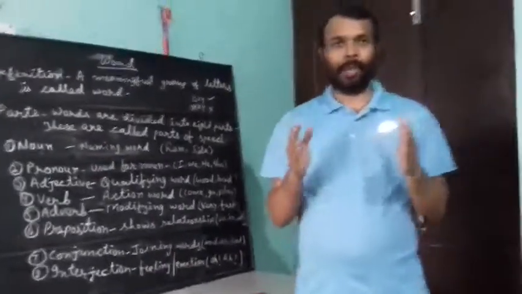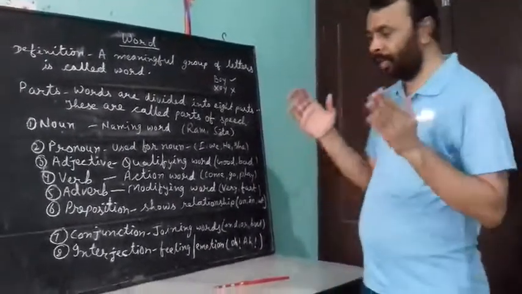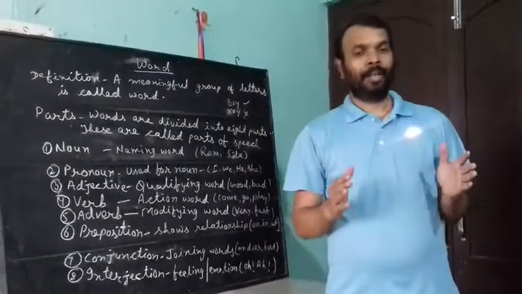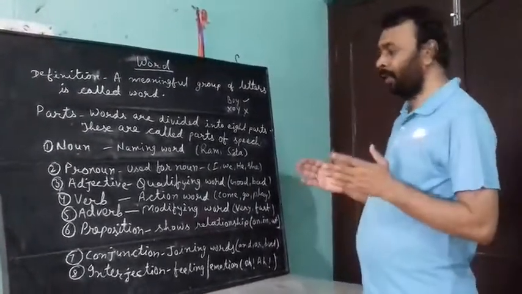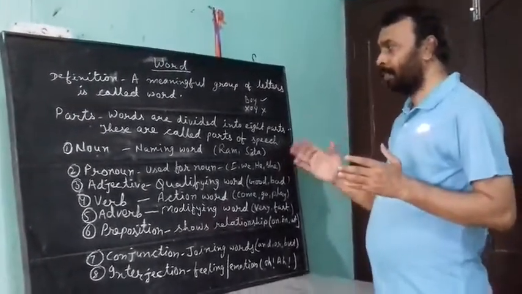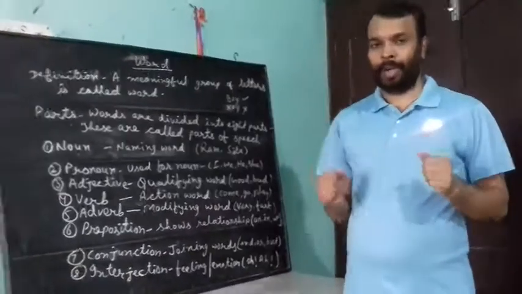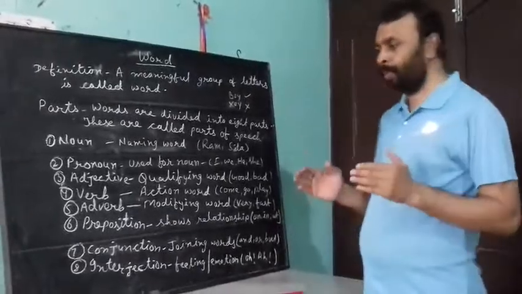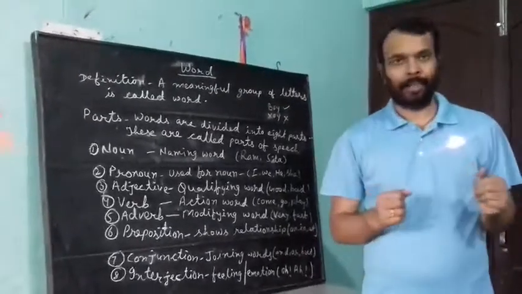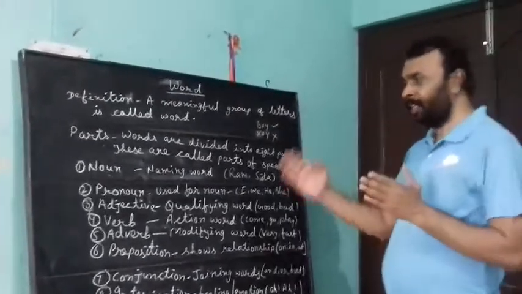So today we have read about interjection, and today we have read about the parts of speech, or we can say words. Those are noun, pronoun, adjective, verb, adverb, preposition, conjunction and interjection. We shall read all these parts separately in other chapters.